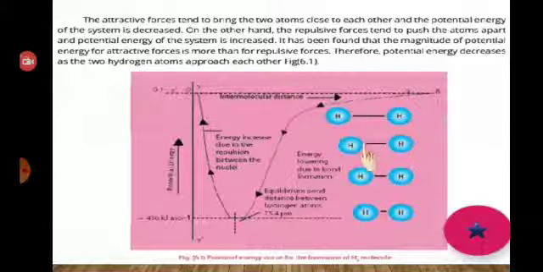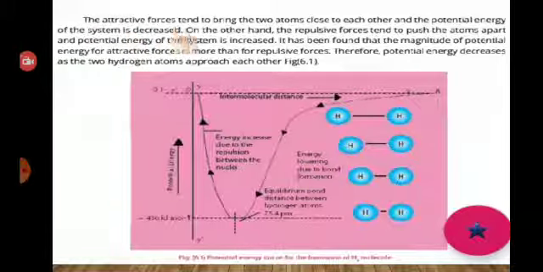On the other hand, potential energy will increase when repulsive forces increase, because the nucleus will attract the electron, but now we need to apply energy to make the atoms far apart from each other. So repulsive forces are directly related to the potential energy.